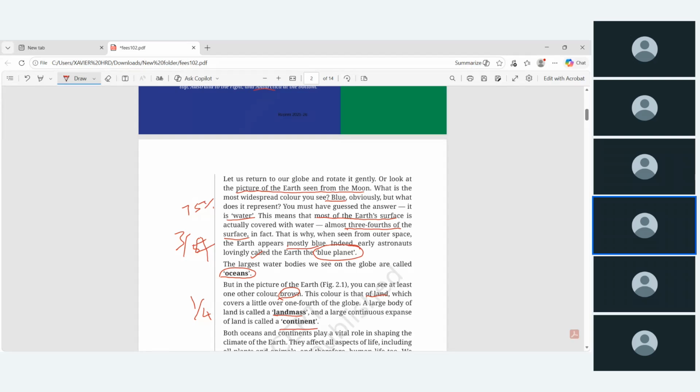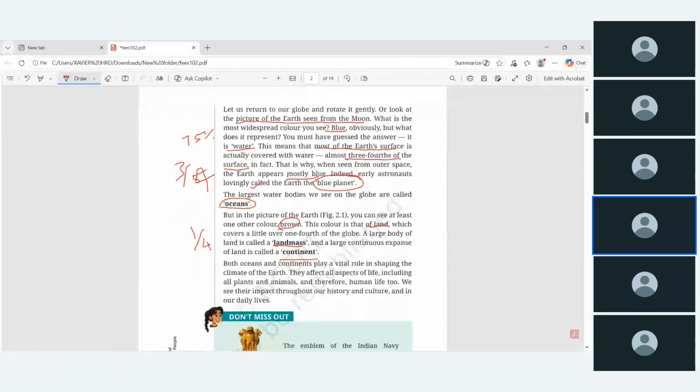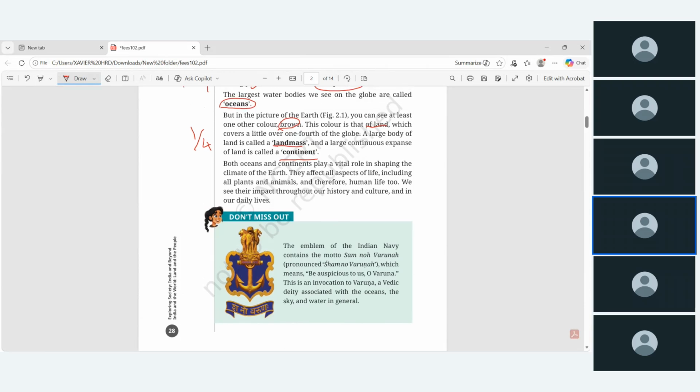This is the difference between landmass and continent. Okay, so once again recollect the things which I said. Why we are calling it blue planet, what are oceans, and the difference between landmass and continent. It's a continuous expanse of land, so we are calling it a continent. Both oceans and continents play an important role in shaping the climate of the Earth, because depending upon the continent and the nature of the ocean, it affects the climate. That is what they are telling.